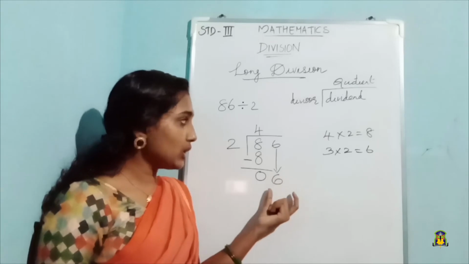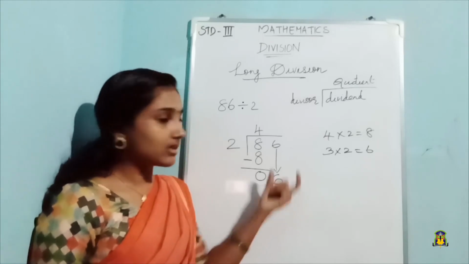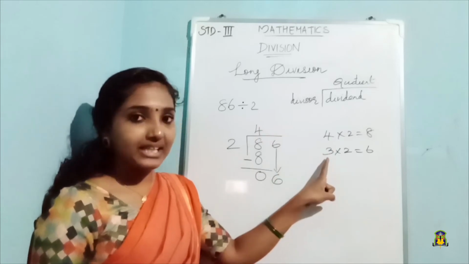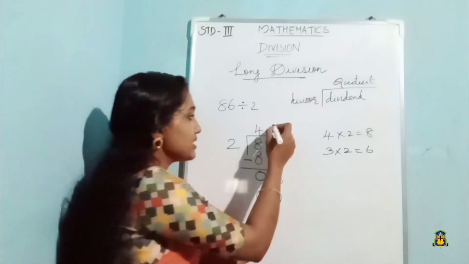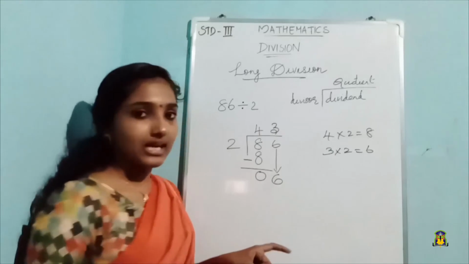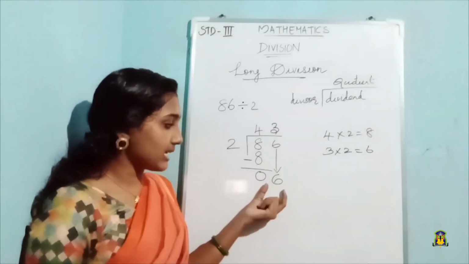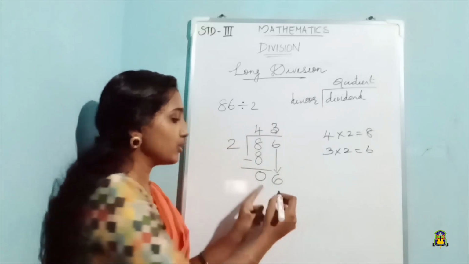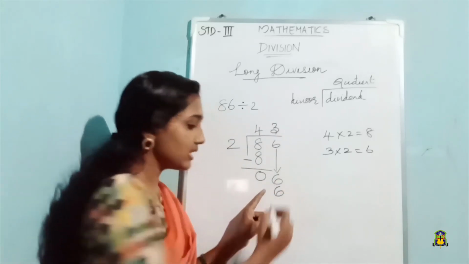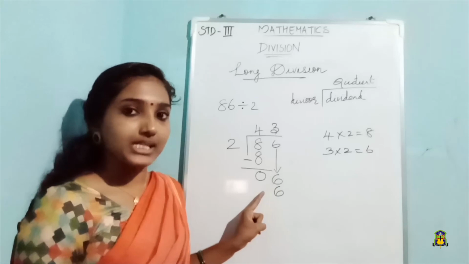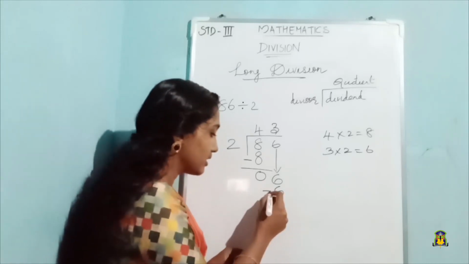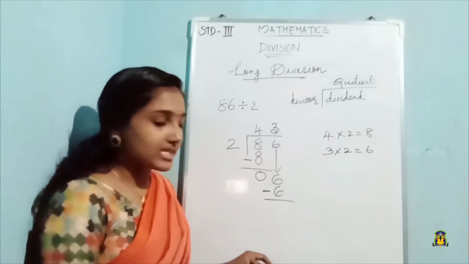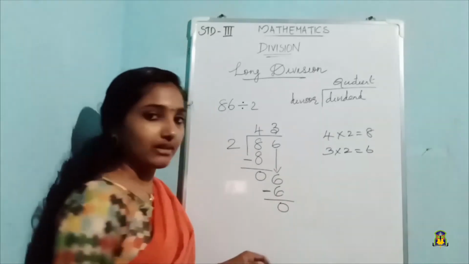So where will we write this? What do we have to write in the quotient place? We will write this 3. 3 times 2 gives 6, and we have to write this product, 3 into 2 gives 6. We will write it just below the 6 and subtract the 6 from here. So 6 minus 6 is 0 itself.